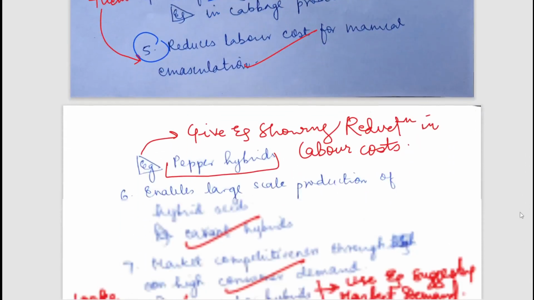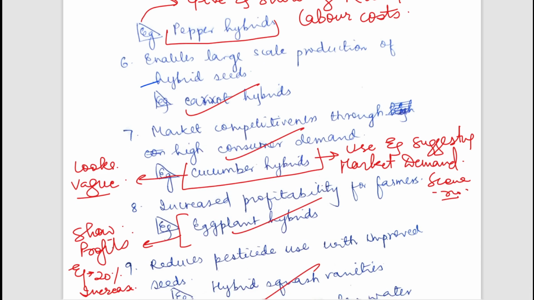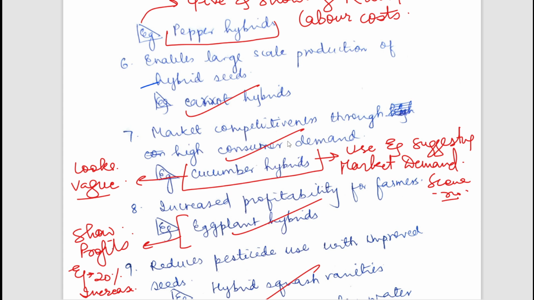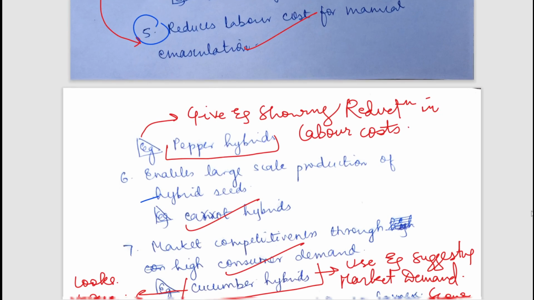Now let's move. Enables large scale production of hybrids, makes competitiveness through high consumer demand. So you can see in the examples, the student here has shown that it reduces the cost of manual emasculation, and written in example pepper hybrids.